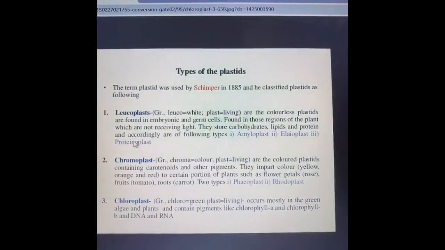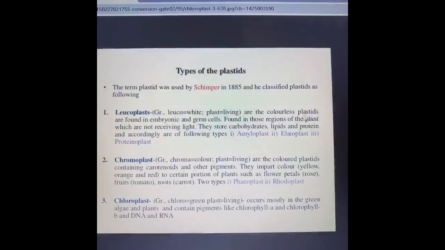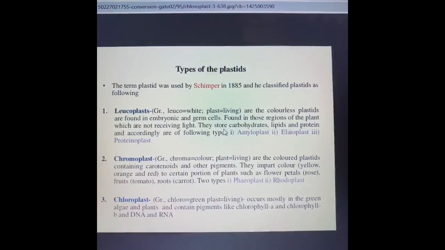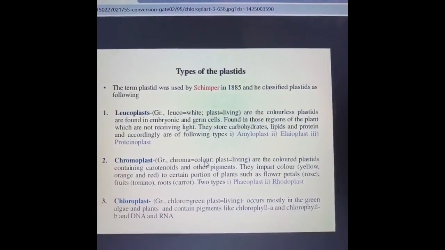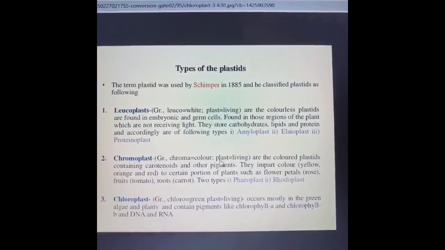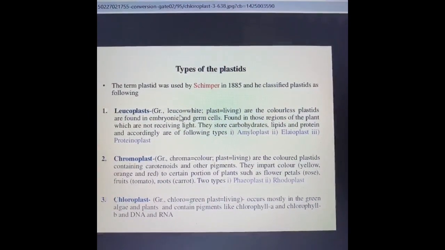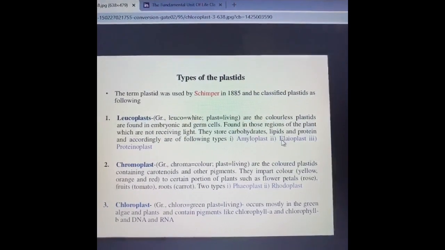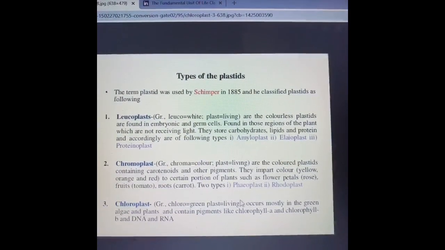Now talking of the leucoplast. These are the colorless plastids which are found in the germ cells or also in the regions of the plant which do not receive light, like your roots. If you cut the transverse section of the root, you'll find it all white in color. This is because of the presence of the leucoplast. The plastids are colorless. They have colorless pigments. Like your potato has starch in it, so it has leucoplast present in it.